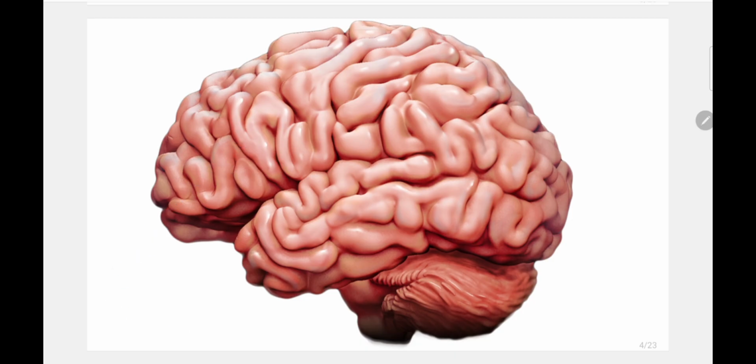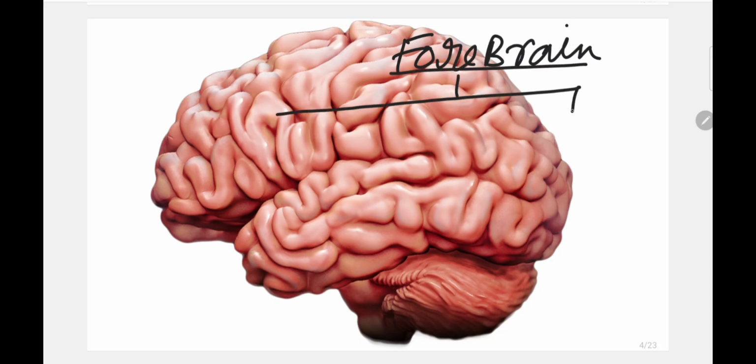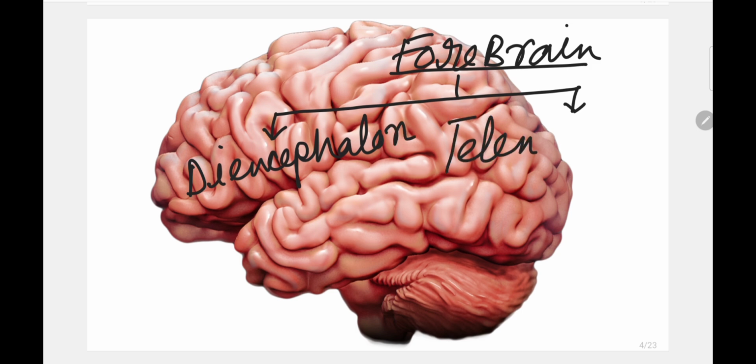So forebrain is again divided into two main parts, Diencephalon and Telencephalon. Within the forebrain there are so many structures, and they are divided into two groups. One group is Diencephalon and the other group is Telencephalon.